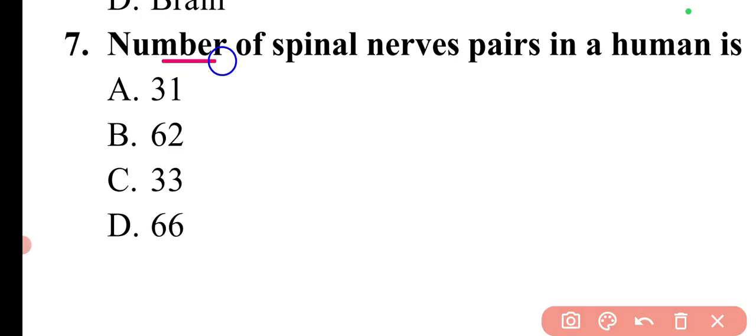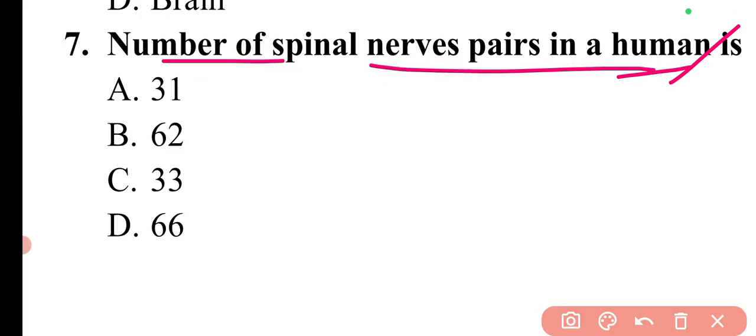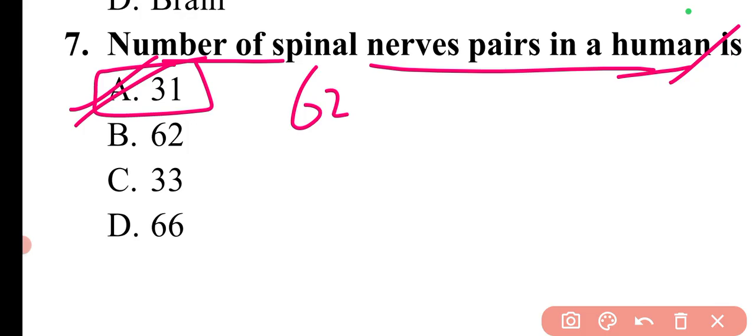Next question is, the number of spinal nerve pairs in a human is. The number of spinal nerve pairs in a human is 31 pairs. So there are a total of 62 nerves. Basically these are divided among the spinal regions.